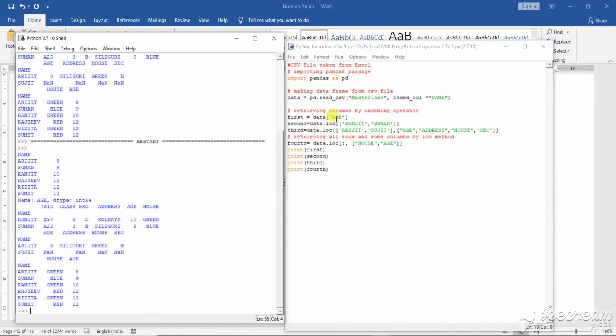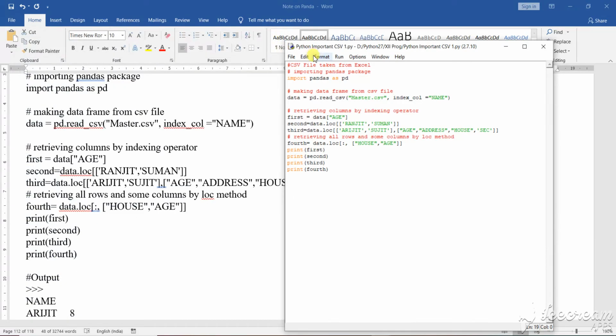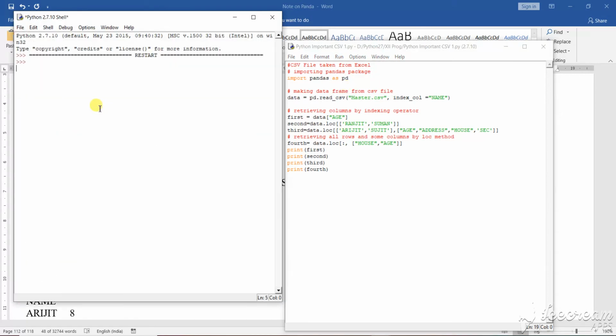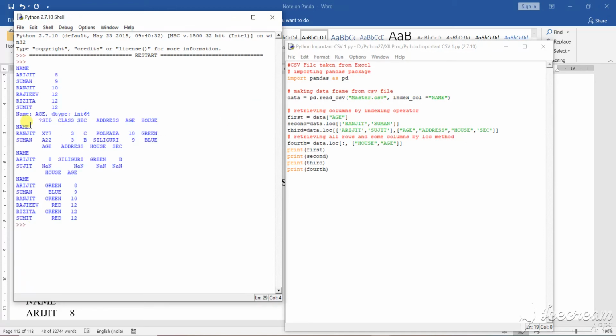Just do it and save it in the CSV format. See the previous video, and you will save it with age. After saving, name and age are there. I can close this one if you are having any. I am running this particular program again. See here, first I have given the name, and with respect to the name, age. So name and age is there.